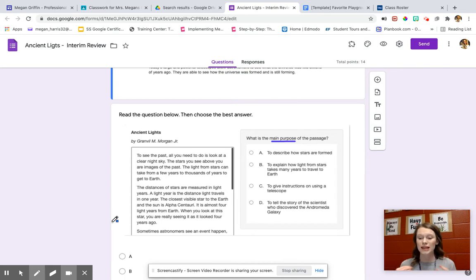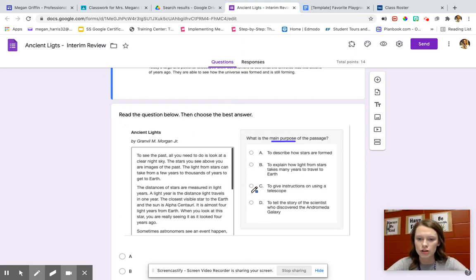And remember, in CUBES, there's that be sure you understand the question. I've got to be sure I understand what to do here. It's asking me, thinking about the whole passage, beginning to end, why did the author write this? Think about author's purpose: persuade, inform, entertain, explain. I've got to think along those lines. Why did the author write? So let's look at our options. We're going to eliminate wrong choices.